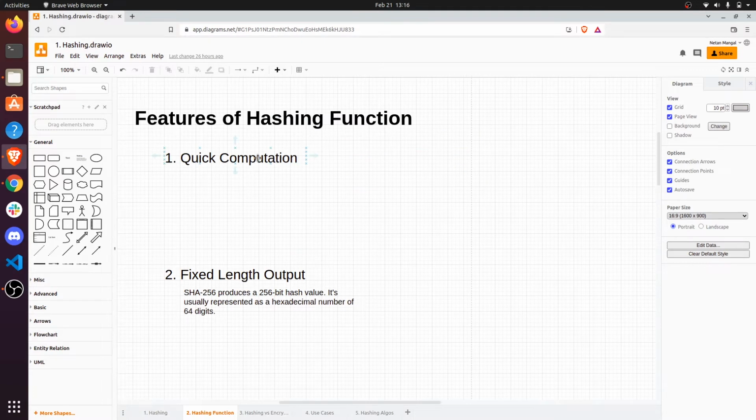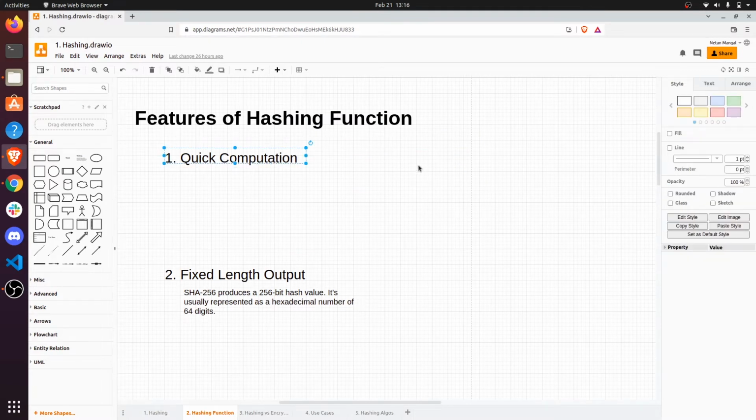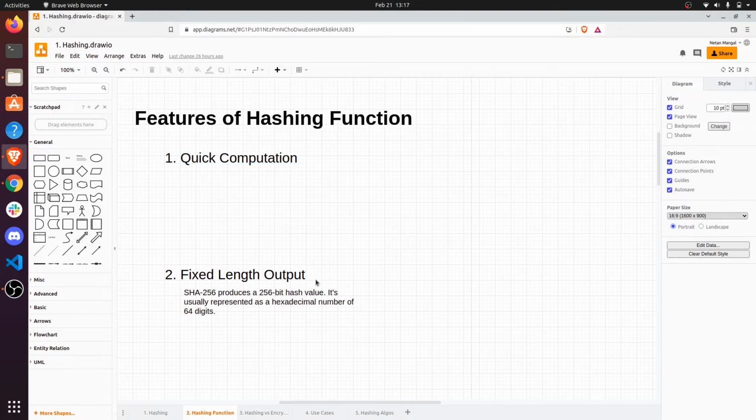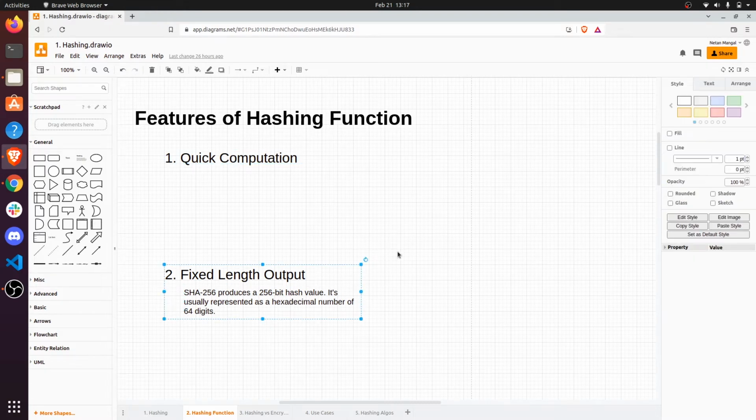A couple of features to list for a hashing function are, first, quick computation. A hashing function should produce the result in a definite amount of time. It should be only a matter of seconds to produce a hash for a small input or for massive amounts of data. Second is fixed length output. A hashing function should always produce an output of fixed length. SHA-256 produces a 256-bit hash value. It's usually represented as a hexadecimal number of 64 digits.